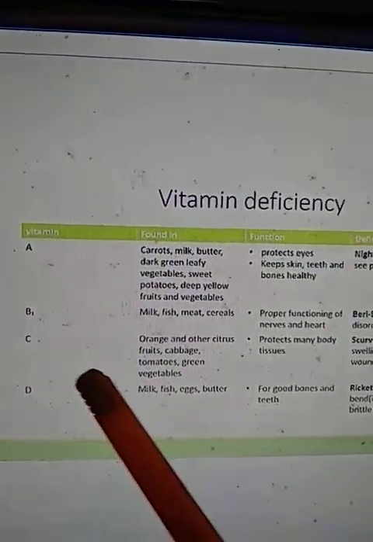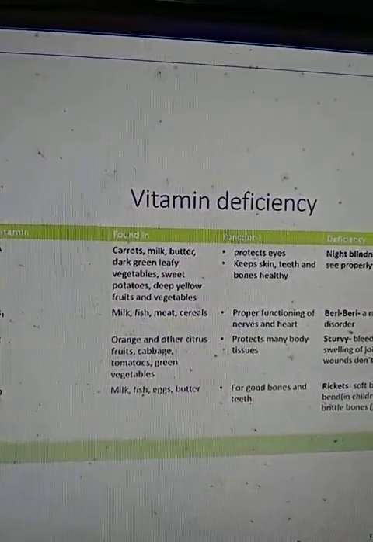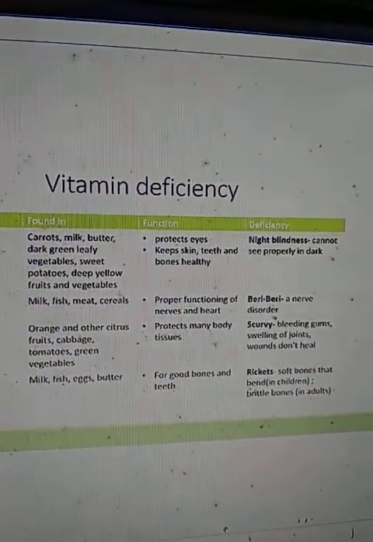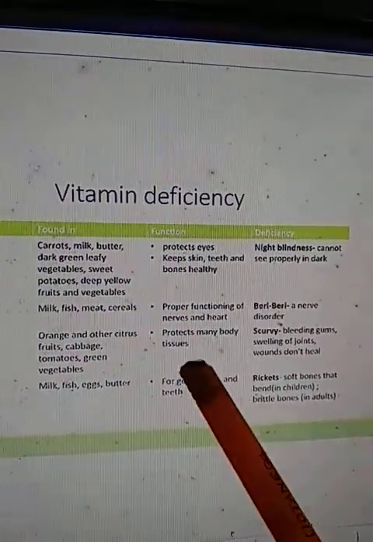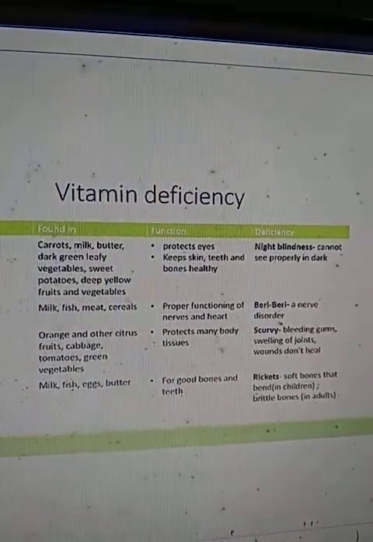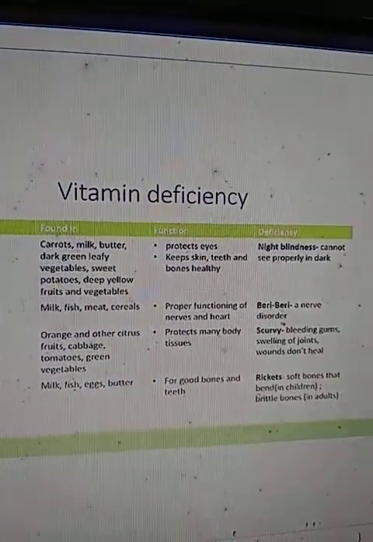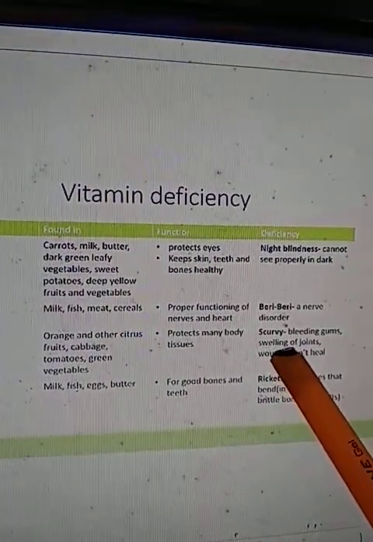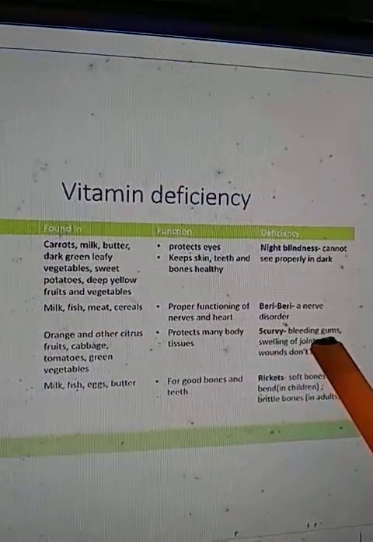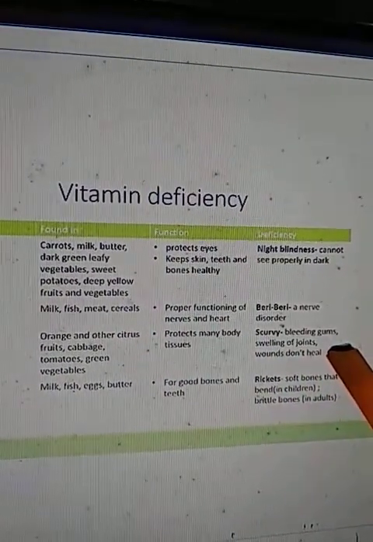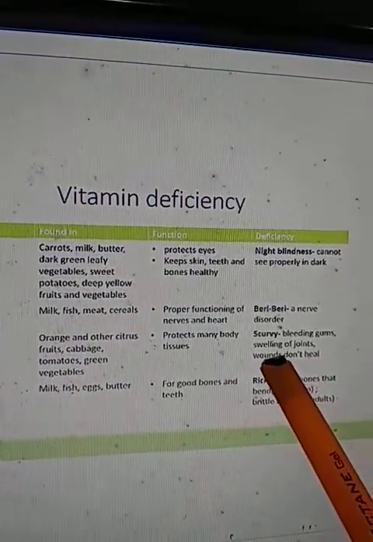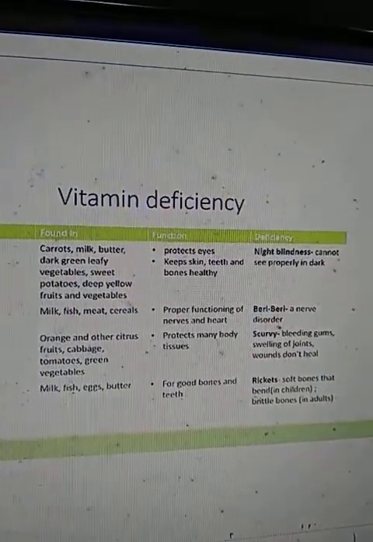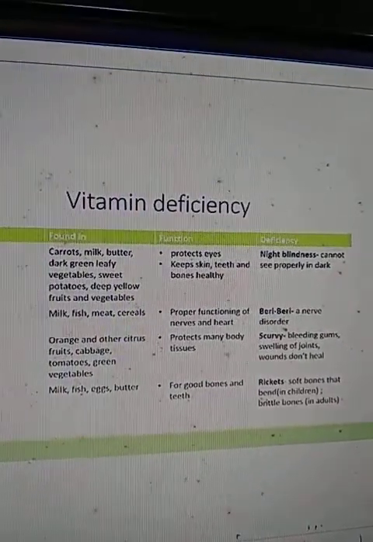Then comes vitamin C. Vitamin C we get from orange and other citrus fruits as well as from cabbage, tomatoes and green vegetables. This vitamin C is important because it protects many of the body's tissues. We know what tissues are, a group of similar cells, isn't it? If there is a deficiency of vitamin C, then a person will suffer from scurvy. What is scurvy? It is bleeding of gums. This deficiency of vitamin C also leads to swelling of joints, and if any wound is there in our body, then that wound will not heal so easily, so fast, isn't it?